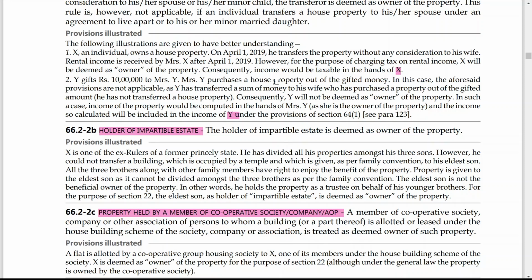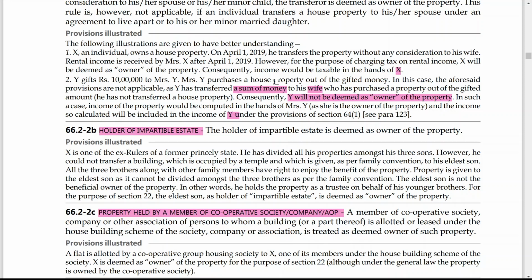Now here this is a little bit different. In this case, Y gifts 10 lakh to Mrs. Y, and from that Mrs. Y has purchased a house property. In this case, Y has transferred a sum of money to his wife, and out of that money she has purchased a house property. Consequently, Y will not be deemed as owner of the property. Y is not treated as a deemed owner of the property.